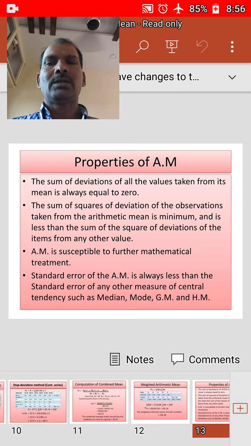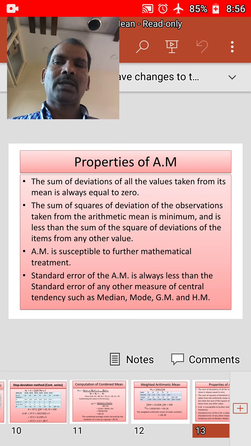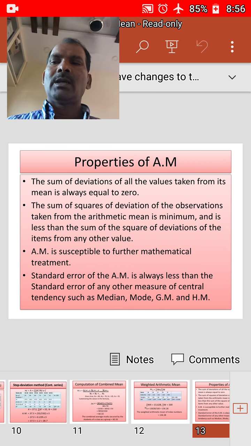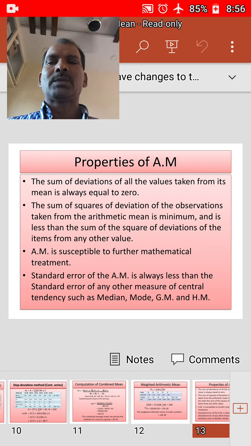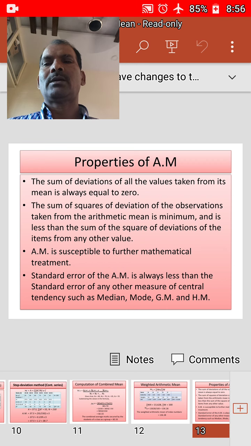Thus x bar is equal to sigma x by n, we know that. Then sigma x is equal to x bar into n, and n is equal to sigma x by x bar. Next, if the arithmetic mean and number of observations of two or more related groups are known, the combined mean of all the groups can be computed by combining all the series.